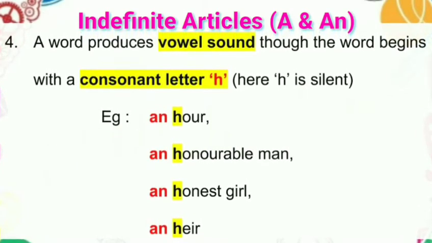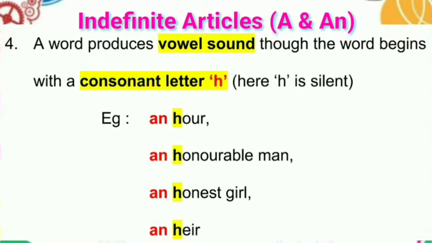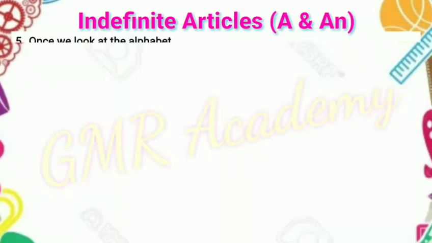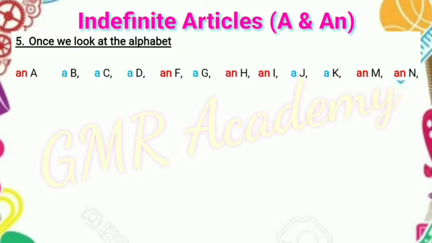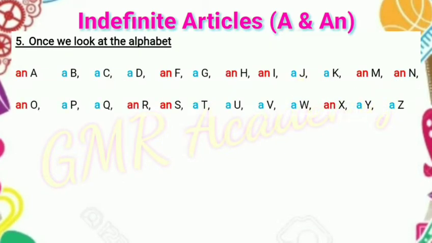Examples: an hour, an honorable man, an honest girl, an heir. You observe very clearly: an hour, H silent. An honorable man, H silent. An honest girl, H silent. An heir, H silent.